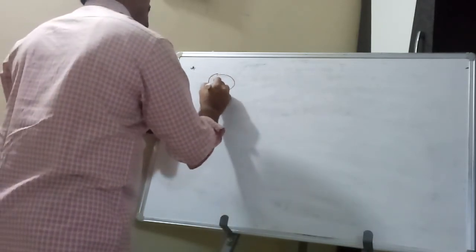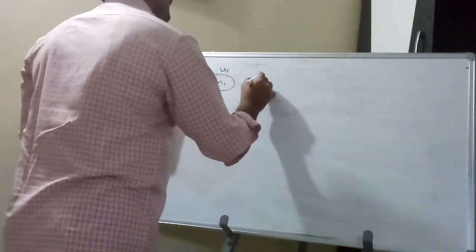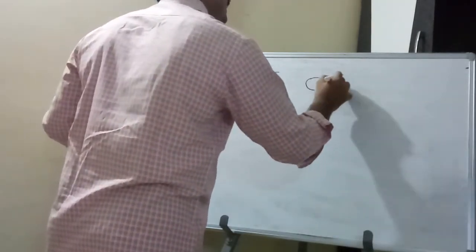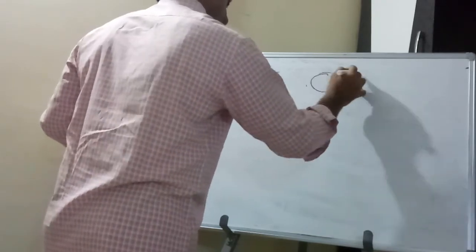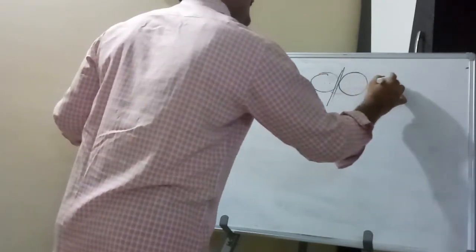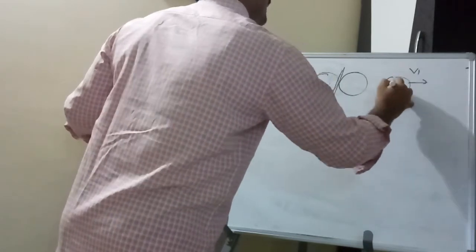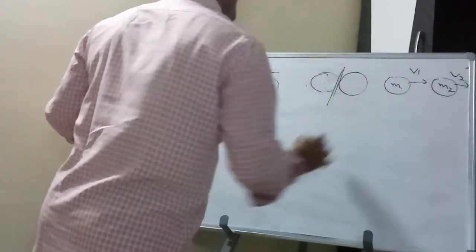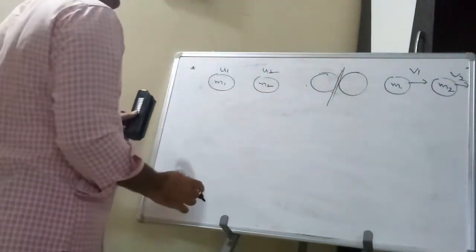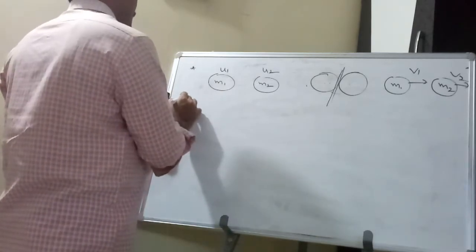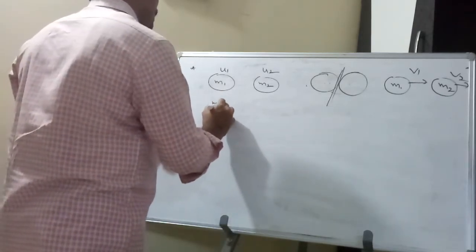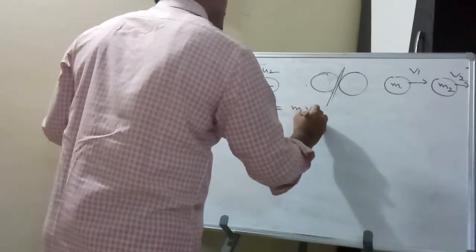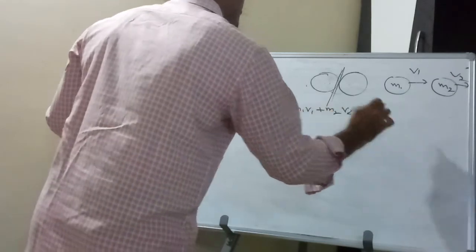Here m1 is a mass with velocity u1, and m2 is a mass with velocity u2. After collision the final velocities are v1 and v2, which we need to find out. By conservation of momentum, m1u1 plus m2u2 equals m1v1 plus m2v2.